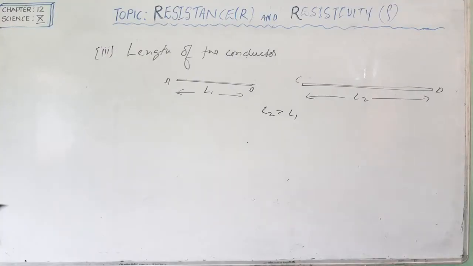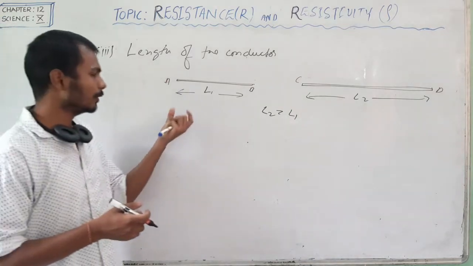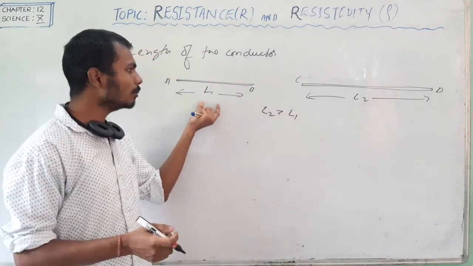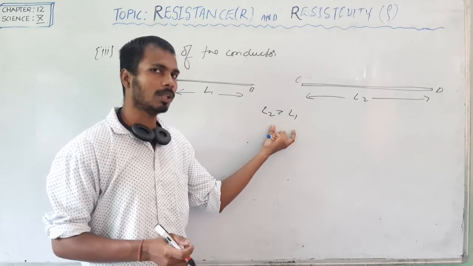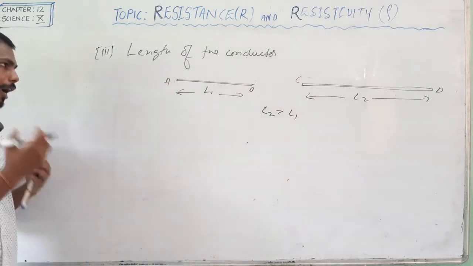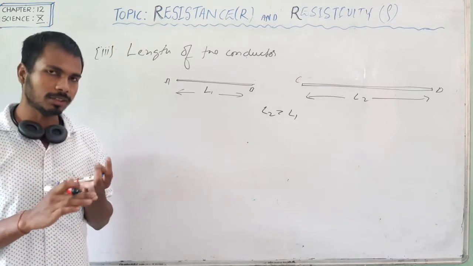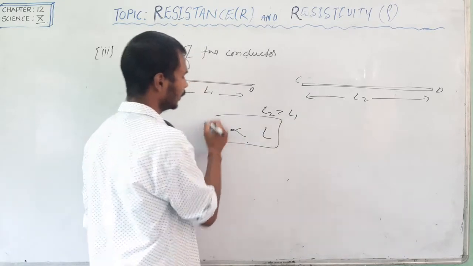Now the next point is the length of the conductor. Resistance depends upon the length of the conductor. We have considered two conductors, AB and CD. The length of AB is L1, and the length of CD is L2. We are given that L2 is greater than L1. So how does the resistance depend on length? Resistance is directly proportional to the length of the conductor.